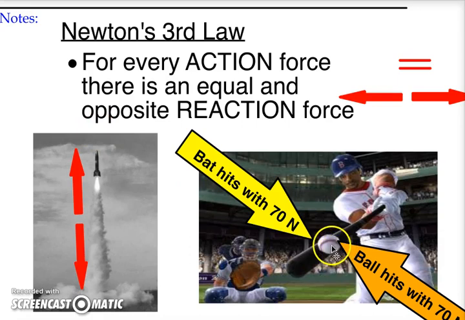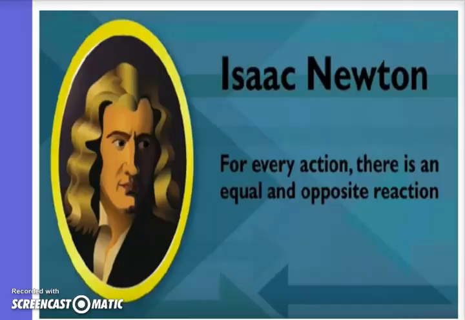Let's say you're at a baseball game and you see that the pitch gets thrown and the bat hits the ball. You hear the sound of the ball contacting the bat because there are two forces happening right here. There's a force from the ball, let's say it's hitting with a force of 70 newtons. Well, the bat then is hitting back on the ball with the exact same amount of force. They are in opposite directions, but they hit with the same amount of force. Isaac Newton said that for every action, there's an equal and opposite reaction. Here's a short little video clip to exemplify that.